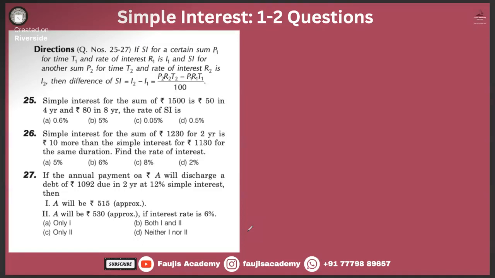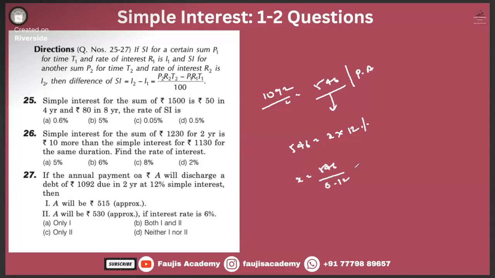Okay. So that means half of 1092, that means 546 will be the interest per year, right? So this value is 12% of some number. That means x is equal to 546 divided by 0.12, right?